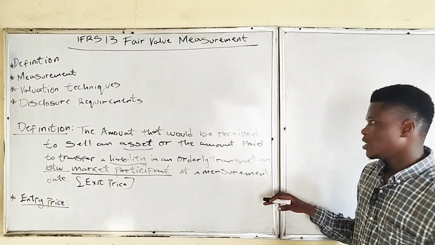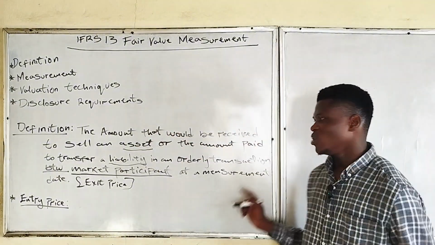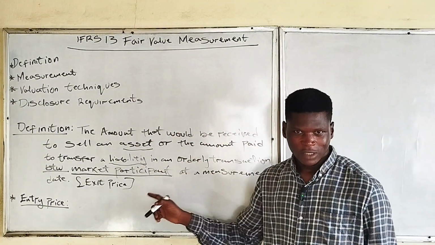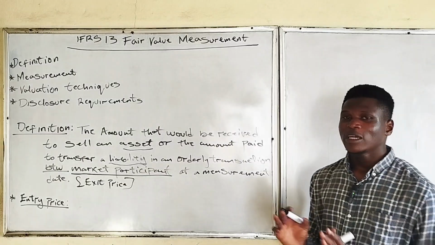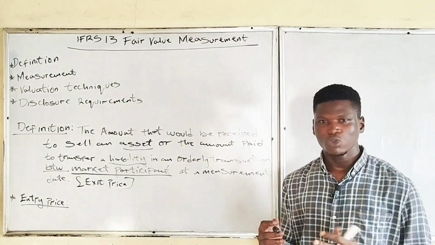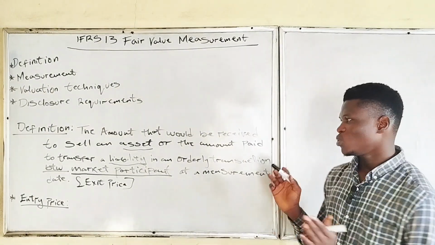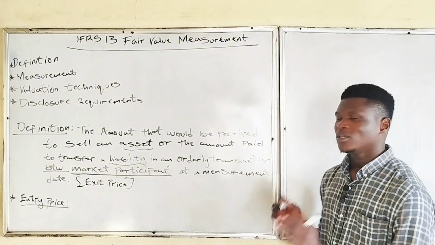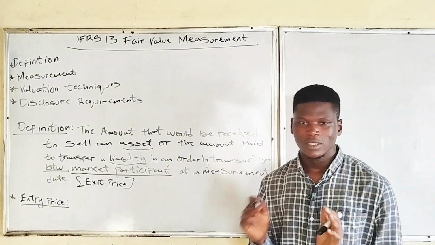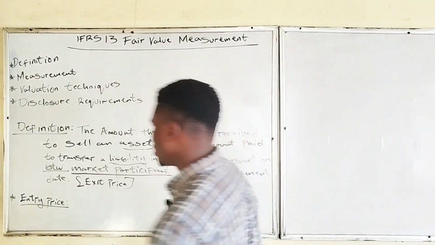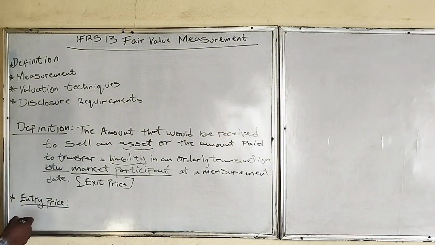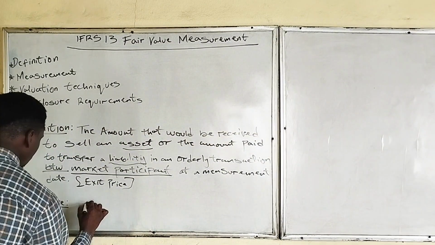But we now say that IFRS 13 relates to exit price. Exit price is the amount that will be received to sell an asset, or the amount that will be paid to transfer a liability between market participants in an orderly transaction at a measurement date, according to IFRS 13. So these are some of the terms. Then another one we have,